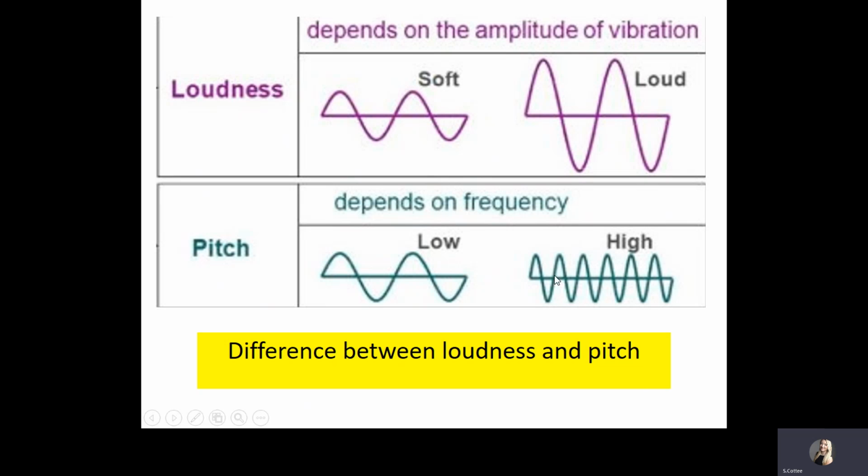The shorter the wavelength or the higher the frequency, the more the waves are squashed up together, and that gives you a higher pitched sound. If the waves are further apart, if they are longer, if they have a greater wavelength or a lower frequency, then you get a lower note.